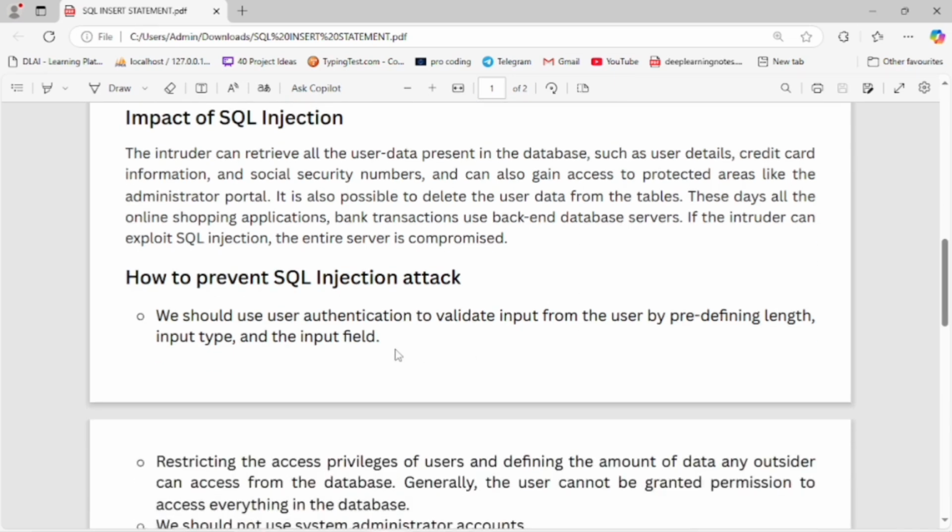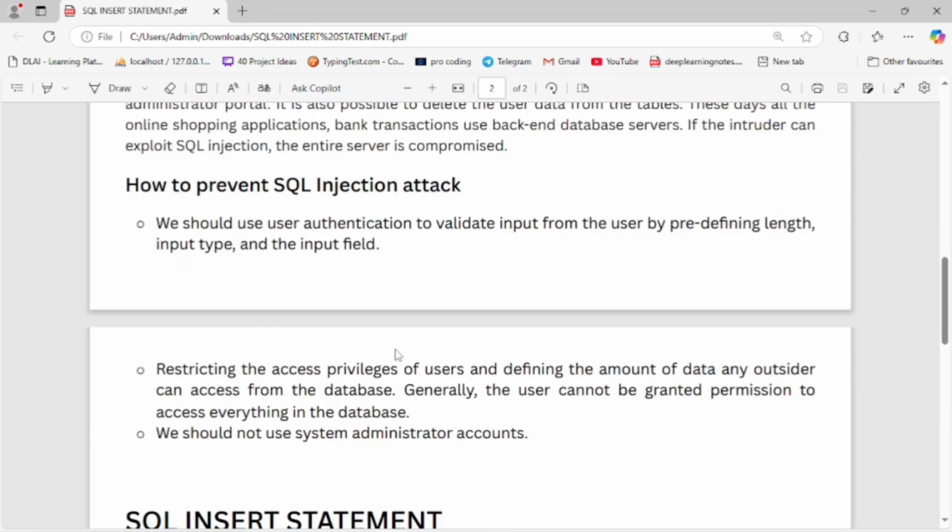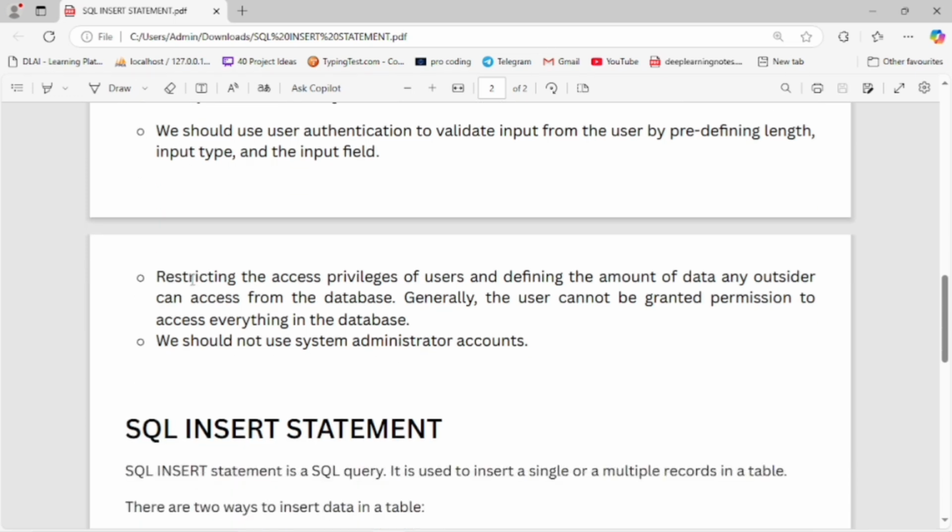Now let's move to the next point, how to prevent SQL injection attacks. We should use user authentication to validate input from the user by predefining length, input type and the input field. Next, restrict the access privilege of the user and define the amount of data any outsider can get from the database. Generally the user cannot be granted permission to access everything in the database.